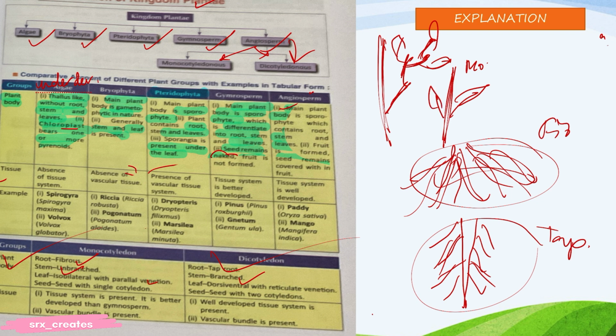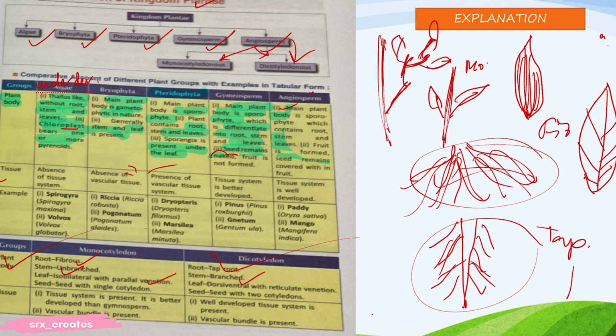Now isobilateral leaves with parallel venation, and in dorsiventral, dorso means front and back portion is there, and isobilateral means only one. You can divide it into bilateral symmetry, but iso means one side only. Dorsal means the front, ventral means the back.